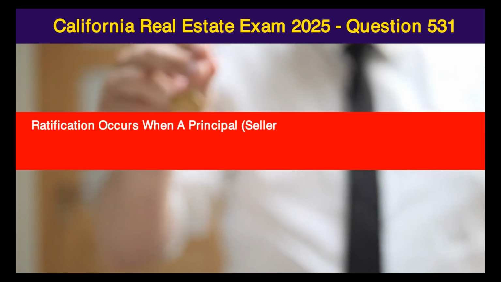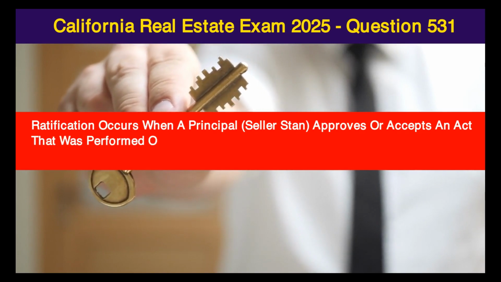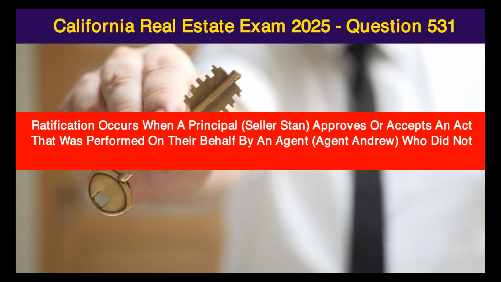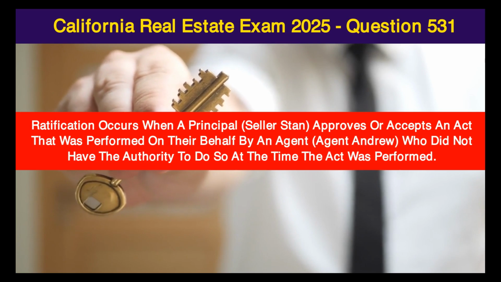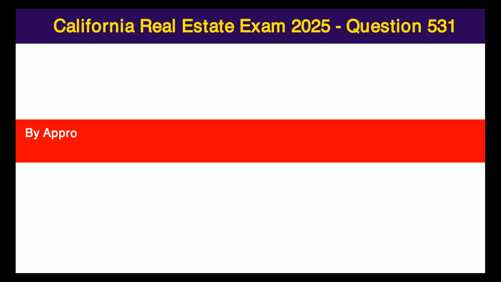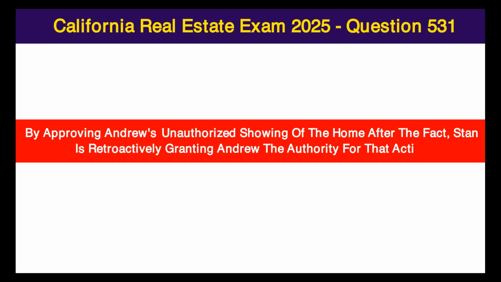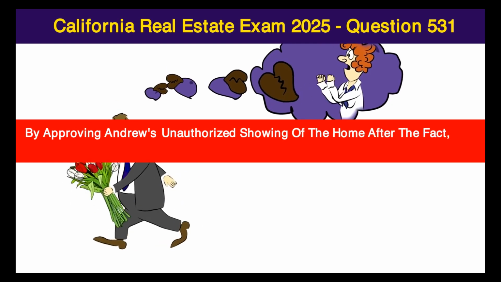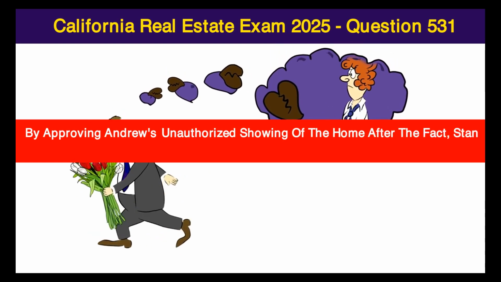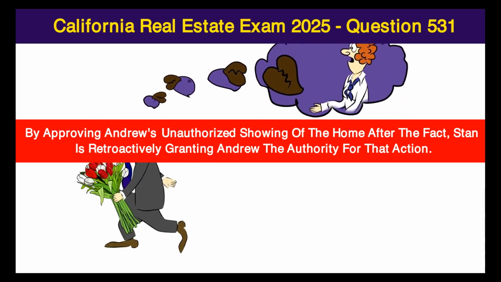Ratification occurs when a principal, seller Stan, approves or accepts an act that was performed on their behalf by an agent, Agent Andrew, who did not have the authority to do so at the time the act was performed. By approving Andrew's unauthorized showing of the home after the fact, Stan is retroactively granting Andrew the authority for that action.